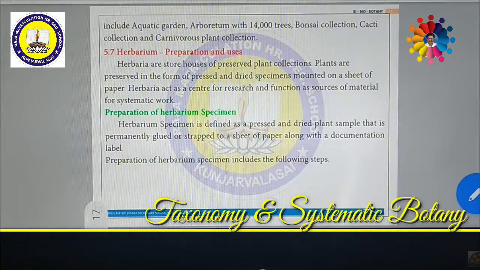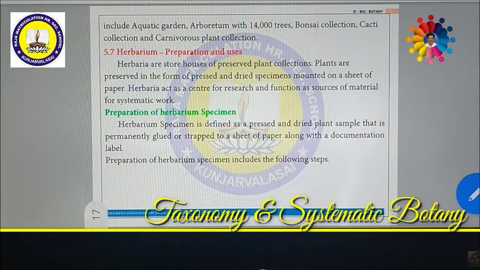These plants are preserved in the form of pressed and dried specimens mounted on a sheet of paper. This sheet of paper should be according to the scientific standard given by ICBN, with a particular size, length and height. So the herbarium acts as a center for research and functions as a source of material.